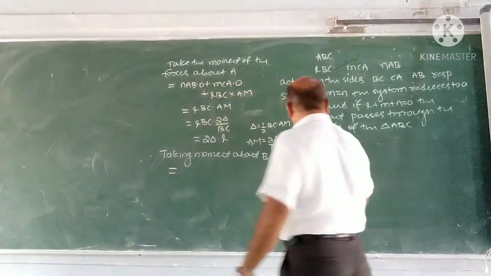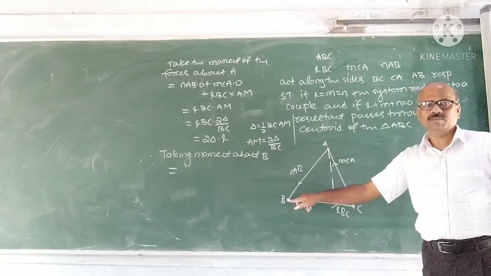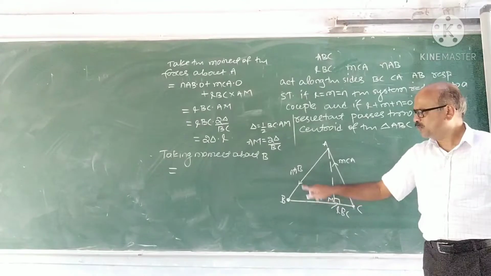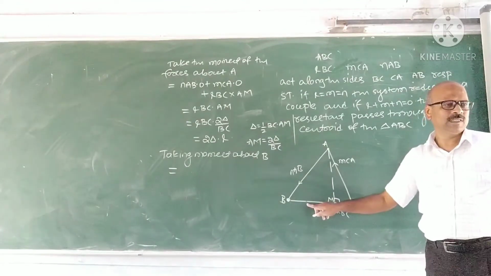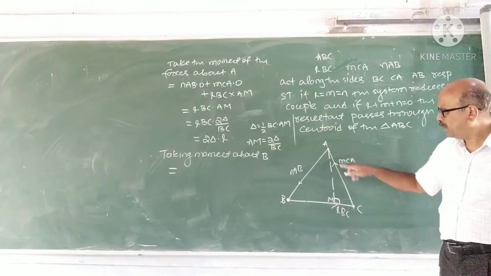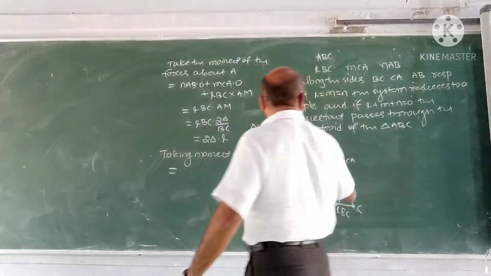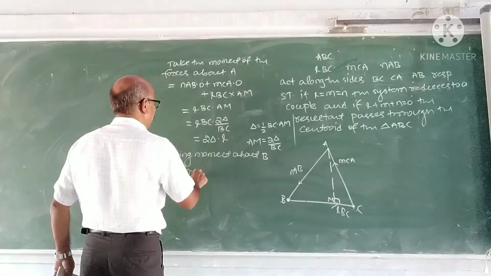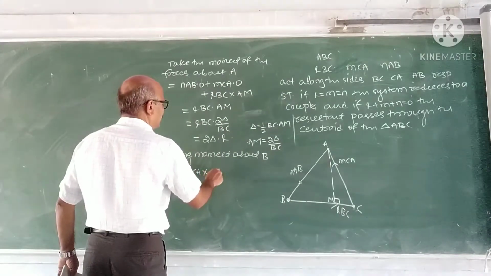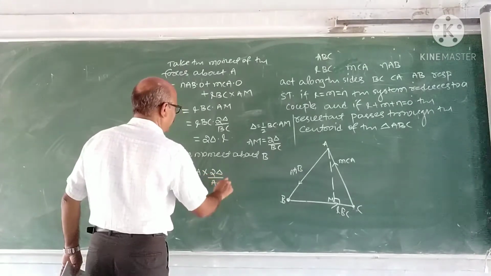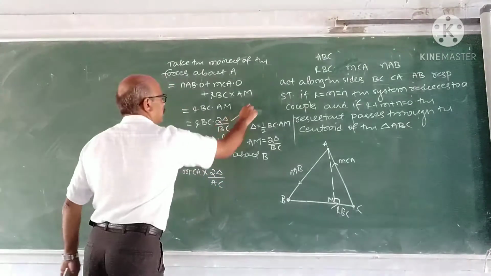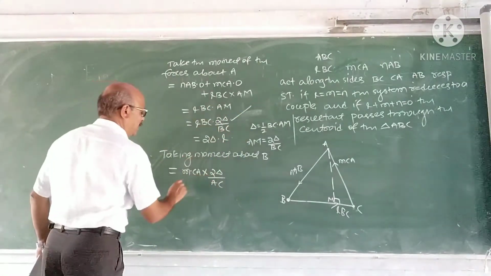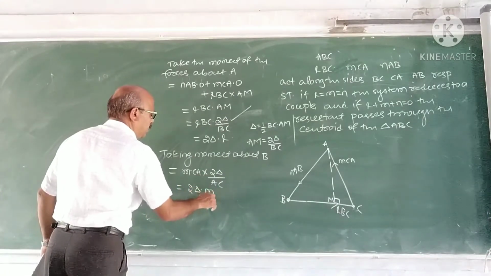We take the moment of all three forces about B, but since AB and BC pass through B, only the moment of the force along AC is left. It is again positive. It is MCA into twice the area of the triangle upon AC. Using the generalization, I have written directly 2 into area of the triangle into M.